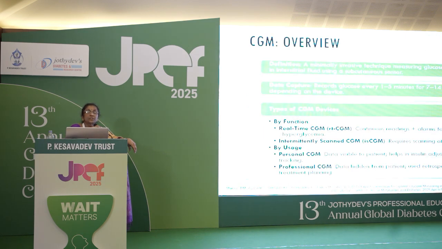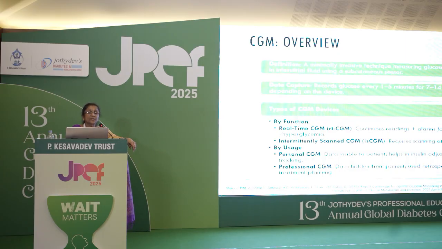Now the talk of the day is CGM, continuous glucose monitoring. So what is CGM? It's a minimally invasive technique measuring glucose level in the interstitial fluid using a subcutaneous sensor. It records glucose levels every 1 to 5 minutes for 7 to 14 days. That's what we use, and we can categorize it in two ways: by function and by usage.